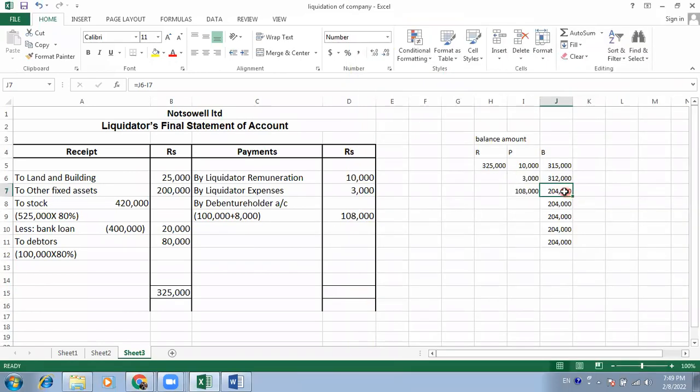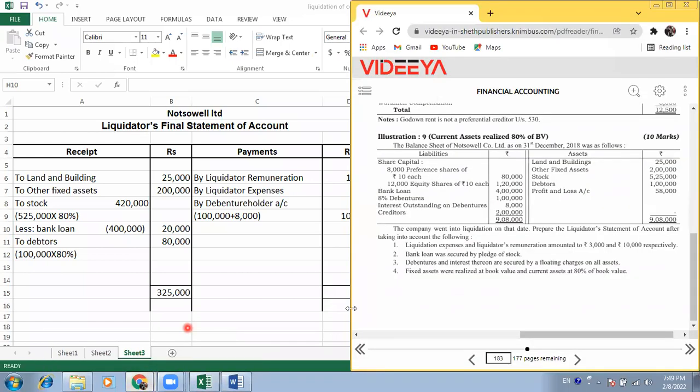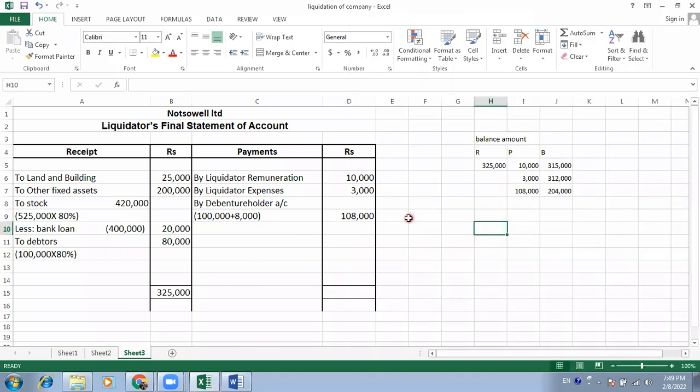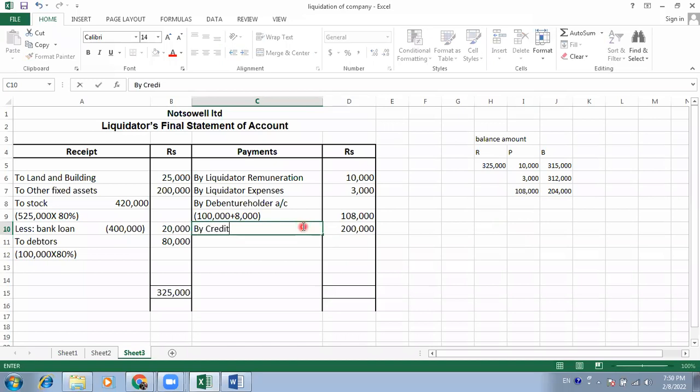You have 2,04,000 in your account, and you have to pay 2 lakhs. As per your balance sheet, creditors are 2 lakhs. So pay out the whole 2 lakh rupees, because out of 2,04,000 you can pay 2 lakhs. So pay out these 2 lakhs to creditors. Yes, 2 lakh is paid.